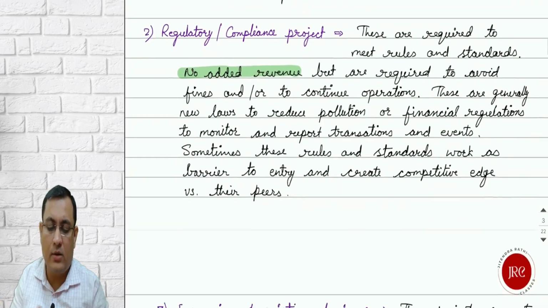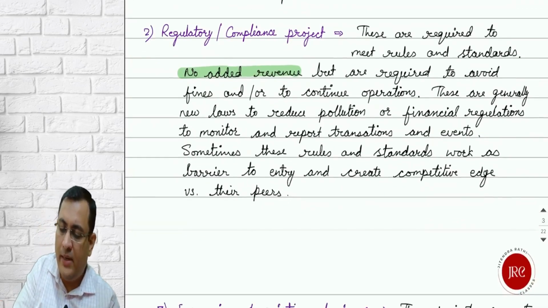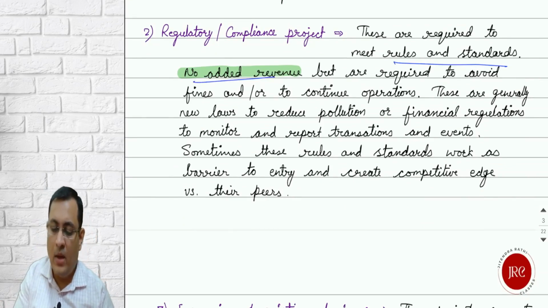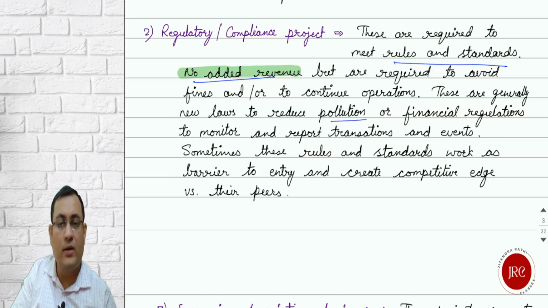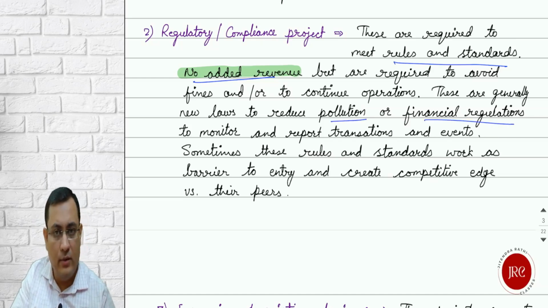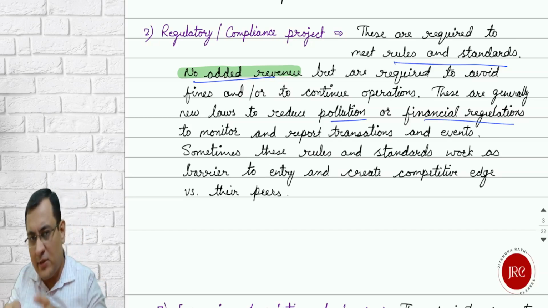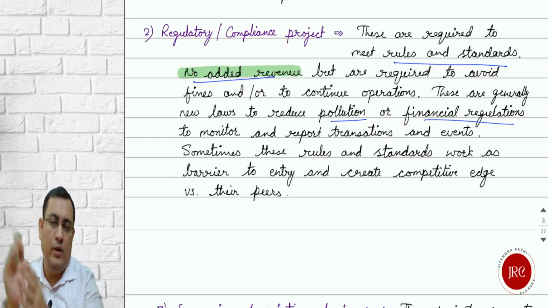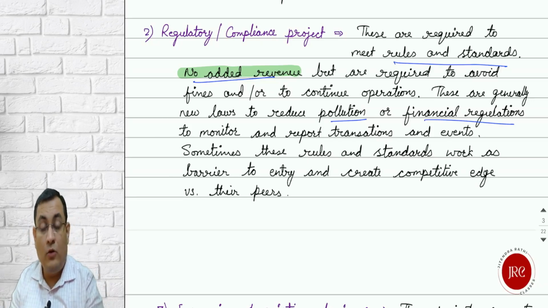Regulatory or compliance projects are to meet certain rules and standards. They generally do not add value or revenue. Examples are pollution control laws or financial regulations if you are in the financial industry. Sometimes these projects create barriers to entry for new entrants. Why?